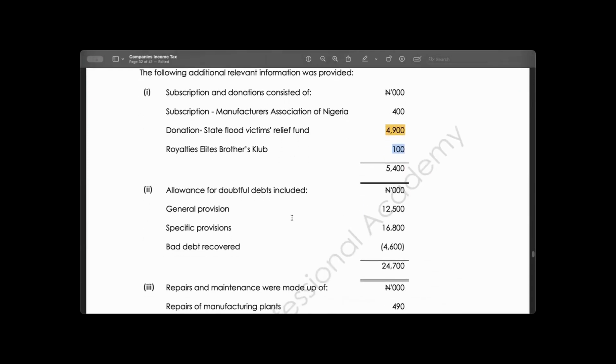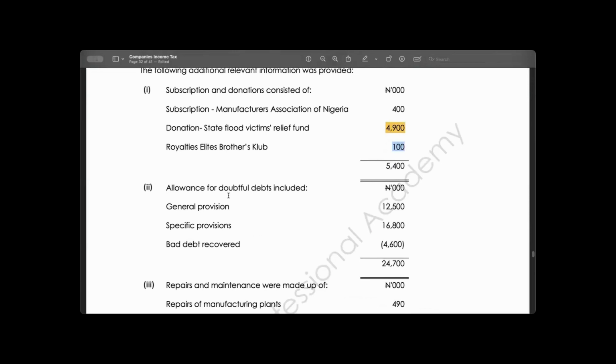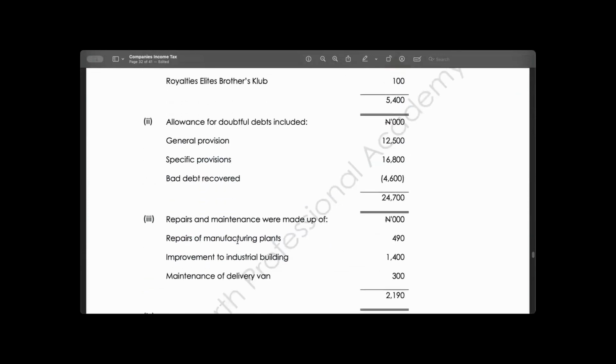The next one. Allowance for doubtful debts. General provision is not allowed. So we just take that one. General provision is not allowed. The next one. Repairs of manufacturing plants. Is it allowed? No or yes? Allowed. Improvement of building.